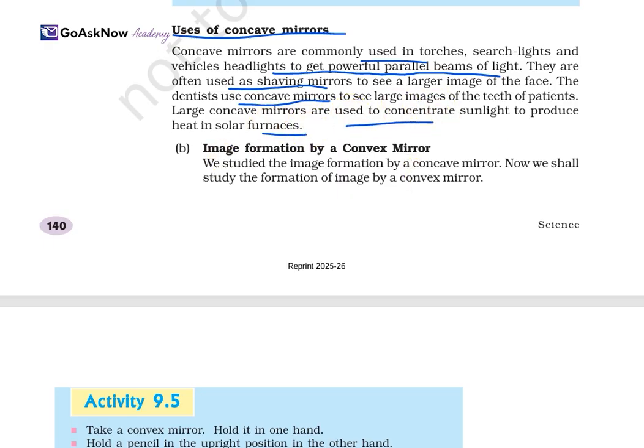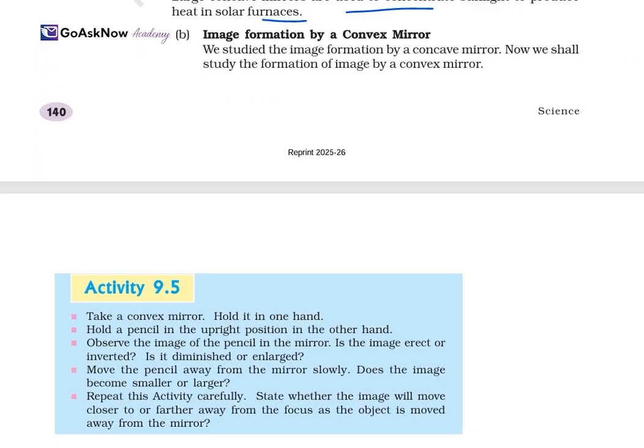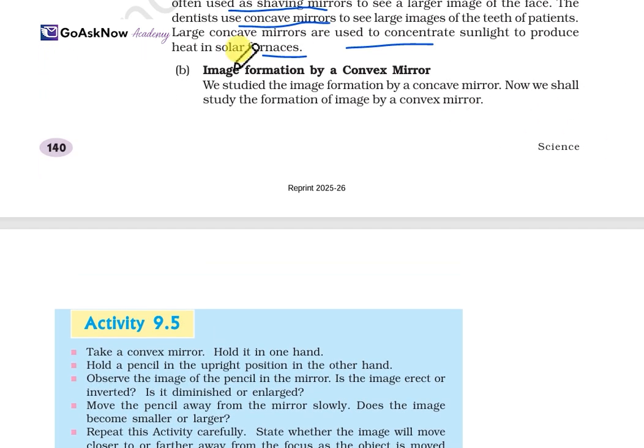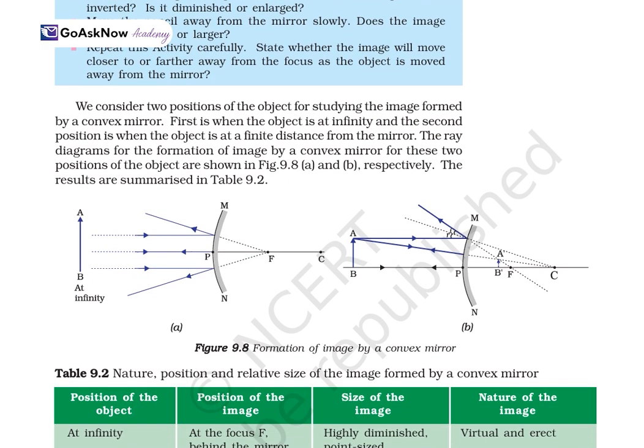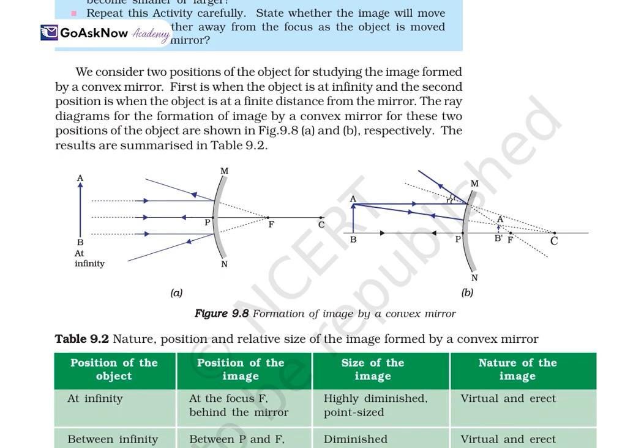Now we come to image formation by the convex mirror. We have studied the image formation of the concave mirror. Now we shall study the formation of image by the convex mirror. Firstly we consider the positions of an object for studying the image formed by the convex mirror.